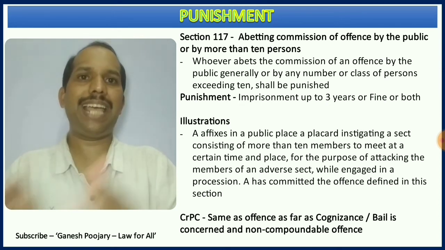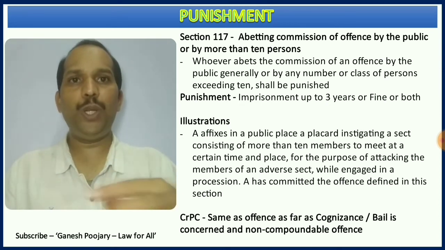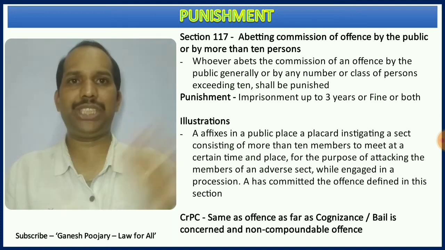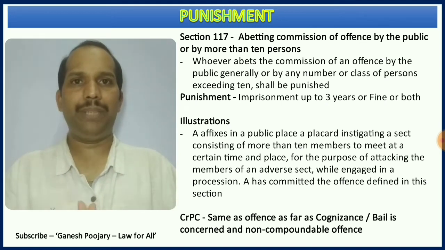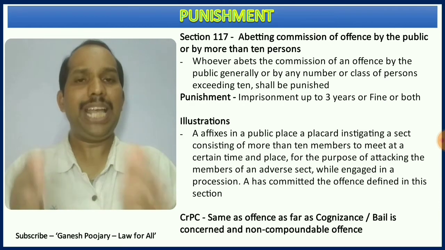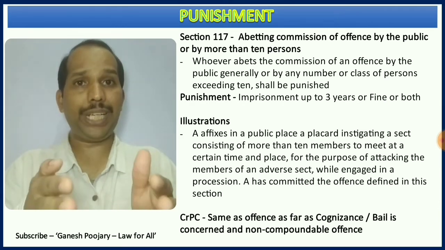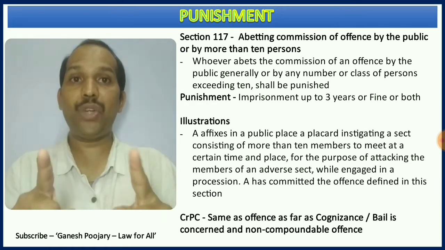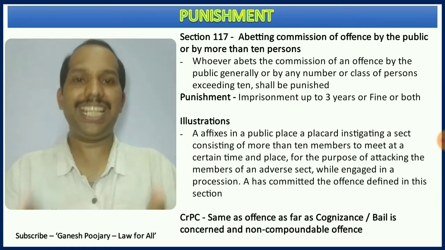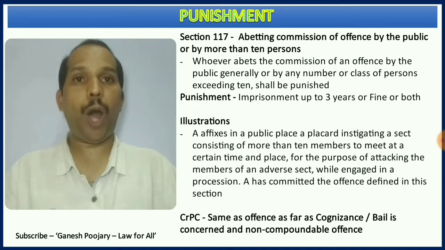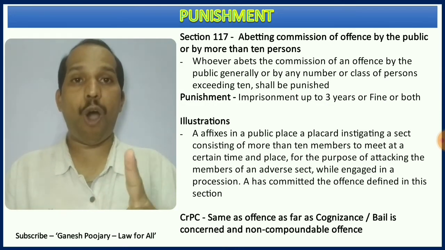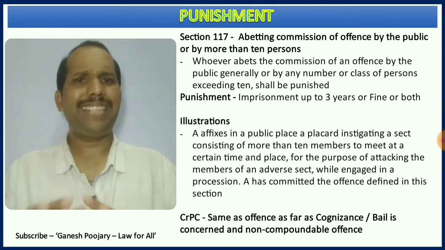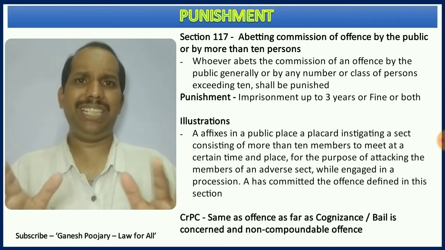Now A doesn't like Z. There are a few people and he says go and hit Mr. Z. He is instigating all of them. We don't know the count, they are the public in general. If there are 10 or more people and A is abetting, instigating, aiding or engaging them to hurt Mr. Z, that is 10 or more members or the public in general, the punishment can go up to 3 years of imprisonment, or fine, or both. That is all. Nothing can be easier than this.